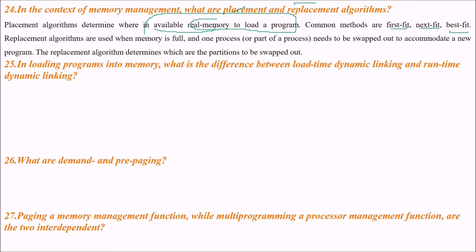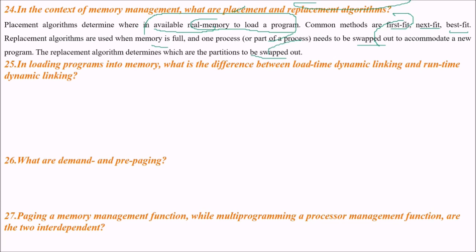While the replacement algorithm is used when the memory is full, and one process, or say part of a process, needs to be swapped out or taken off to accommodate a new program, a new process. So the replacement algorithm determines which partition is to be swapped out, or which partition needs to be taken out.